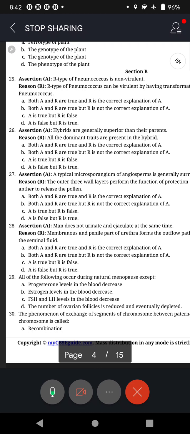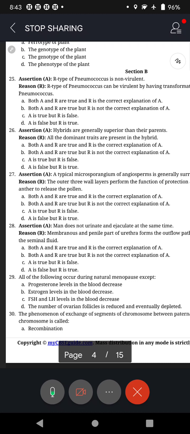Right. Next, we go to question number 26. Assertion: Hybrids are generally superior to their parents. That is the assertion. Reason: All the dominant traits are present in the hybrid. Now see the options.